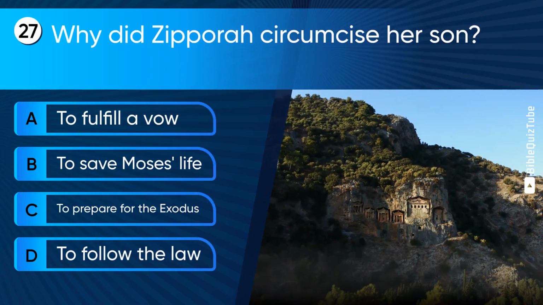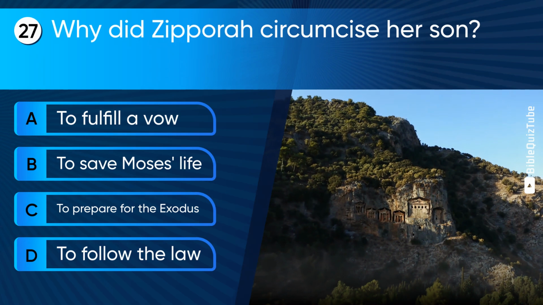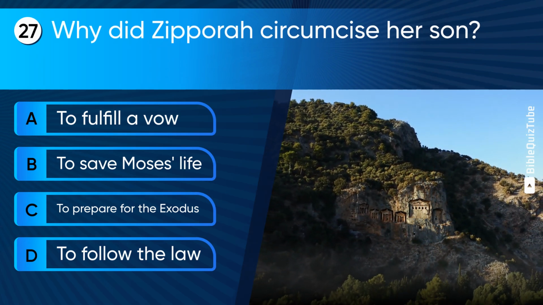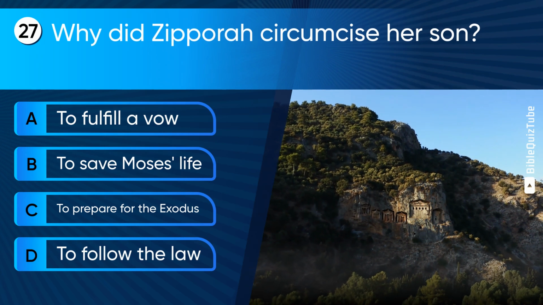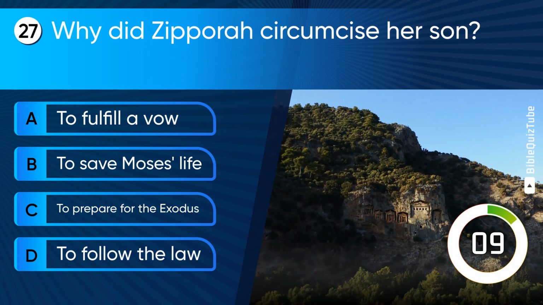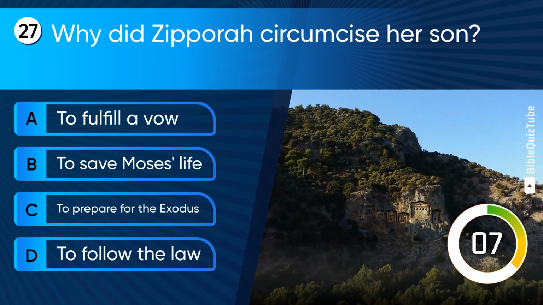Question 27. Why did Zipporah circumcise her son? A. To fulfill a vow. B. To save Moses' life. C. To prepare for the Exodus. D. To follow the law.